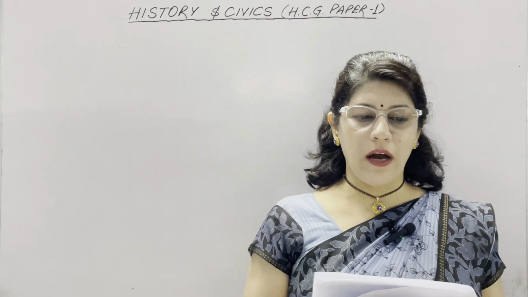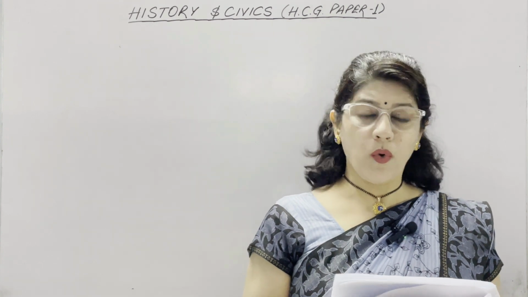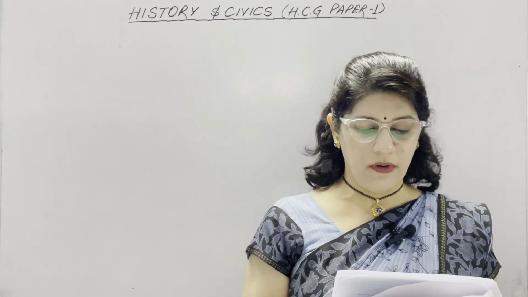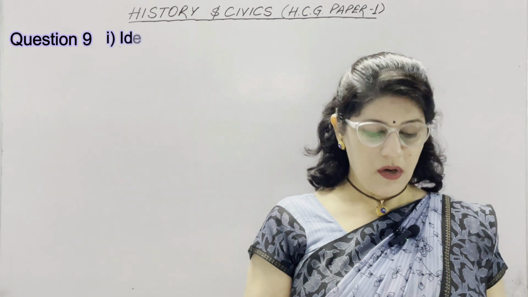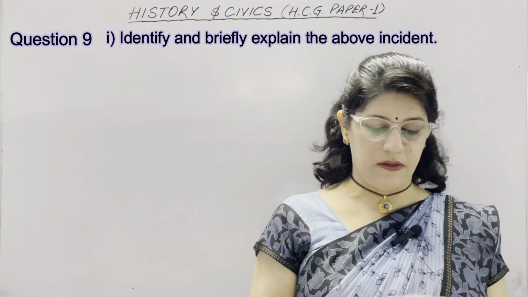Previous three questions are from history. Now, the next two questions are from contemporary world. So, question number 9 is: look at the picture given and answer the following questions. First part is identify and briefly explain the above incident.